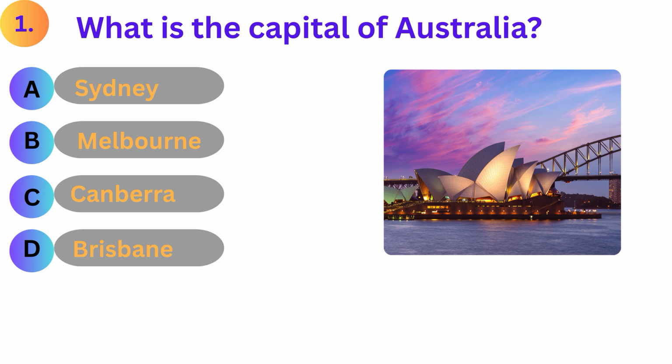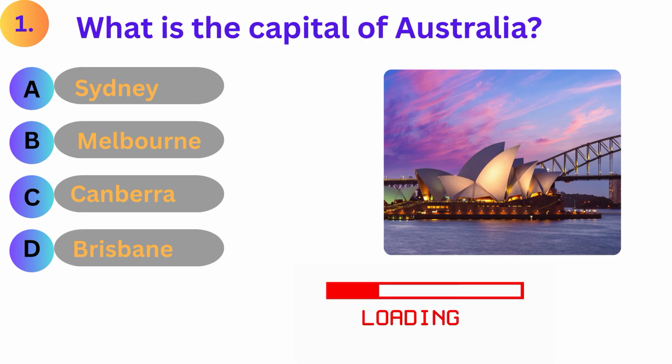What is the capital of Australia? A. Sydney. B. Melbourne. C. Canberra. D. Brisbane.